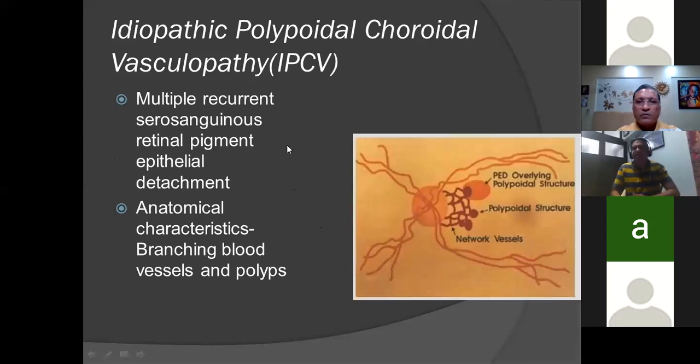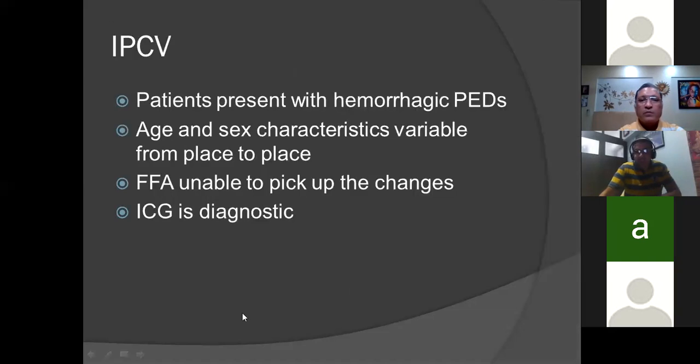Next commonest indication for which ICG is done is IPCV. In IPCV, there are multiple recurrent serosanguinous RPE detachments. Anatomical characteristics: branching blood vessels and polyps are seen. Patients present with hemorrhagic PEDs; age and sex characteristics vary. FFA is unable to pick up these changes and ICG is diagnostic in most of the cases.